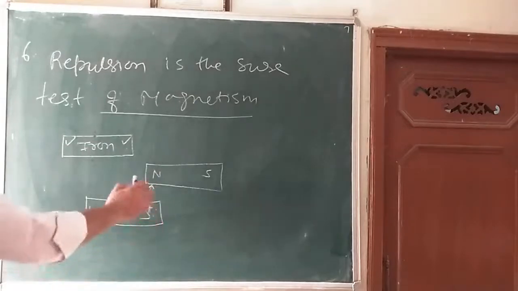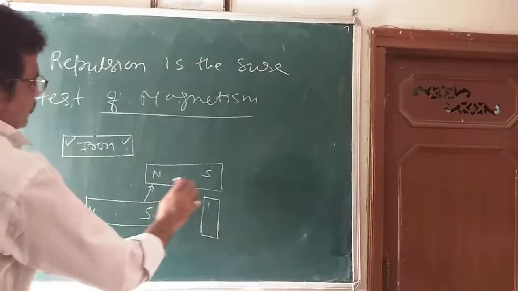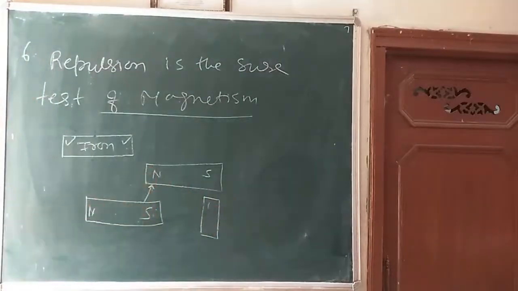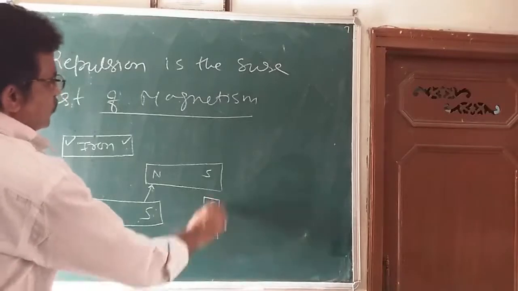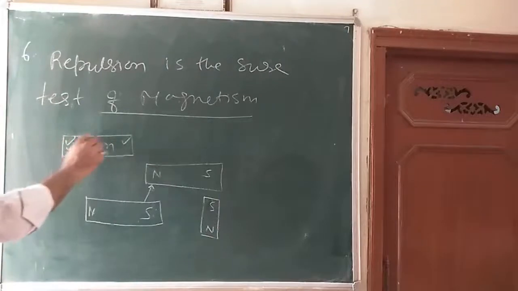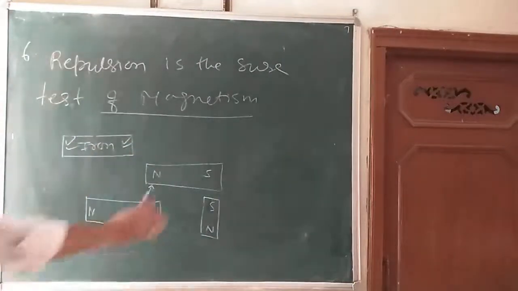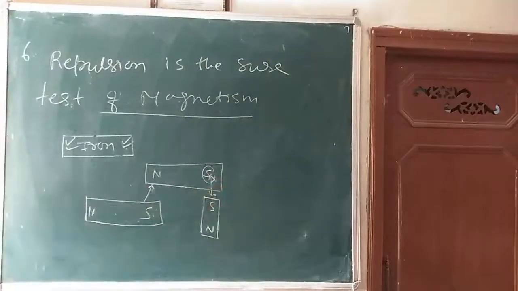But if you bring the north pole near it, that will repel. So the iron is attracted at both ends, while in a bar magnet, one end is repelled. You can see here.